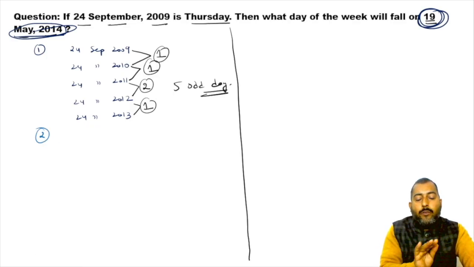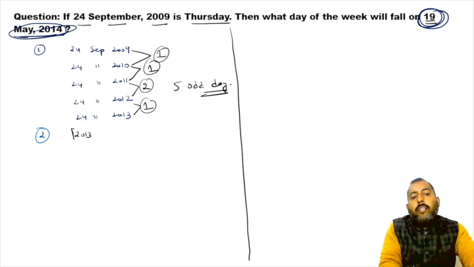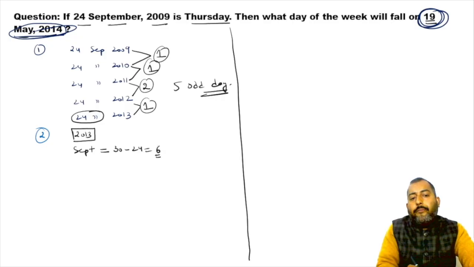Try understanding this. Okay, so we are in the year 2013 and we are in September month. We calculated everything till 24 September. So how many days of September are left? 30 minus 24, 6 days.